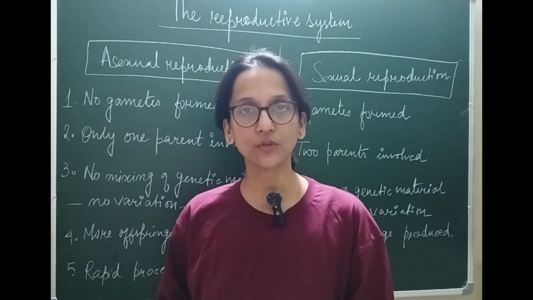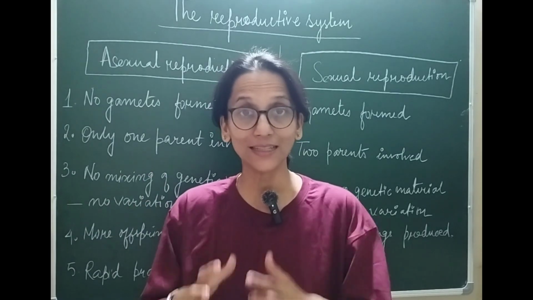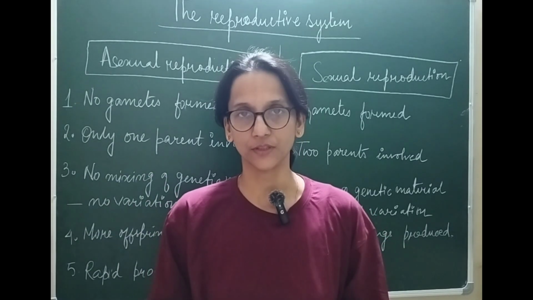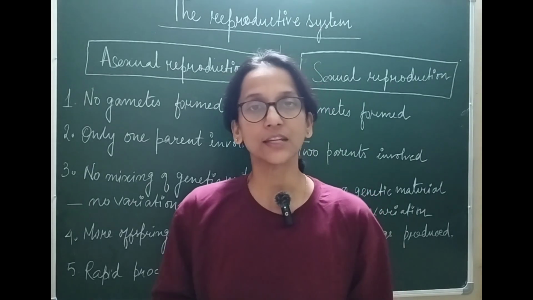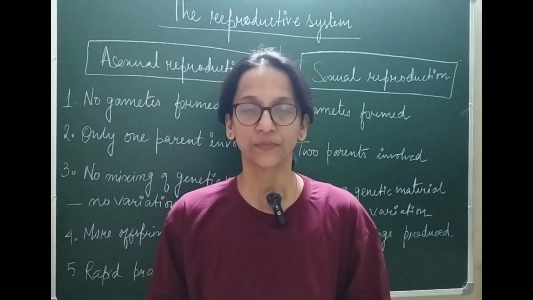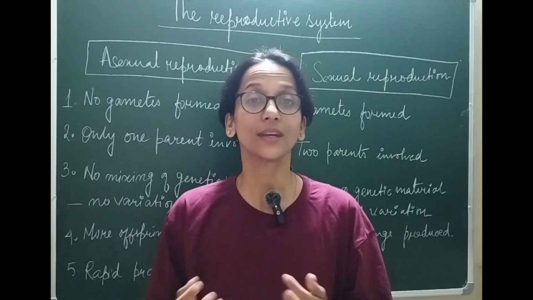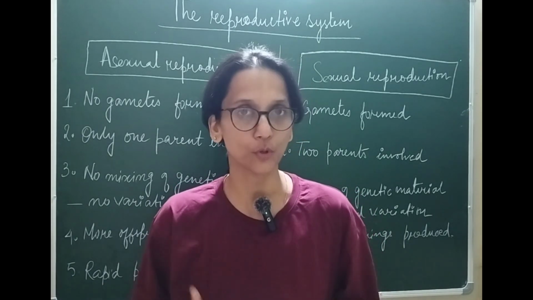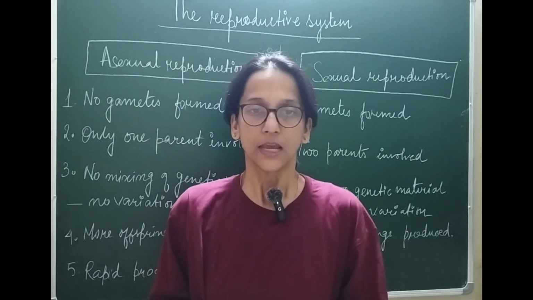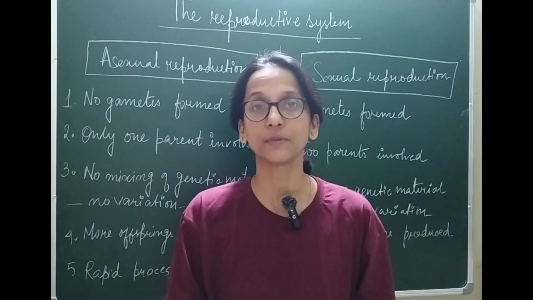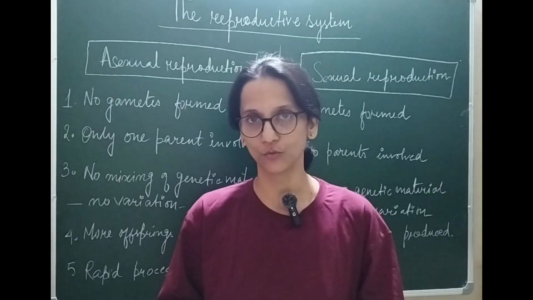See, in case of asexual reproduction, the entire parent body may be involved in producing a new offspring or a part of it. Like for example, in case of amoeba, the mother body divides to give two daughter cells. So the entire body is involved here. Whereas in case of hydra, a small bud gives out a new hydra. So the entire body is not involved, a small part of it. In both the examples that I have given, the offspring produced look very similar, if not identical, very similar to the parent.